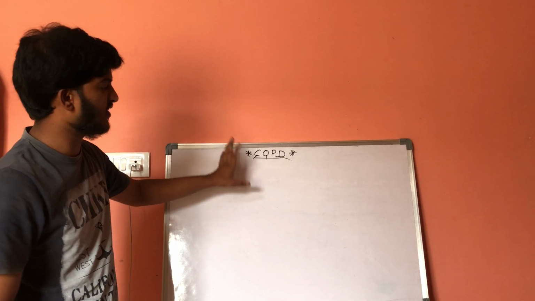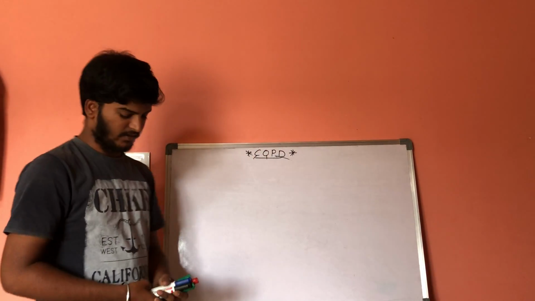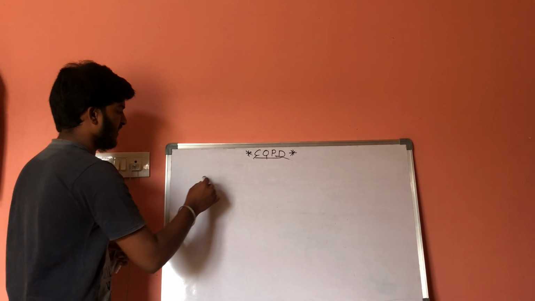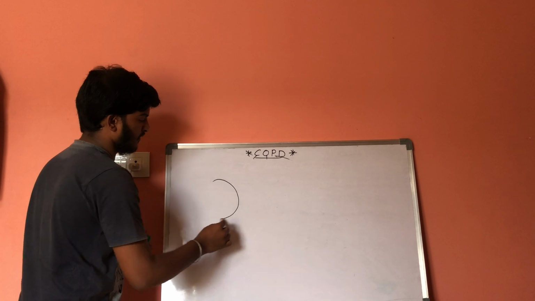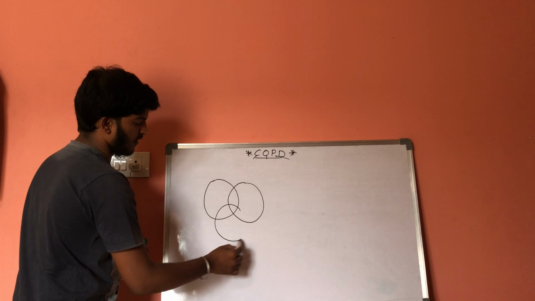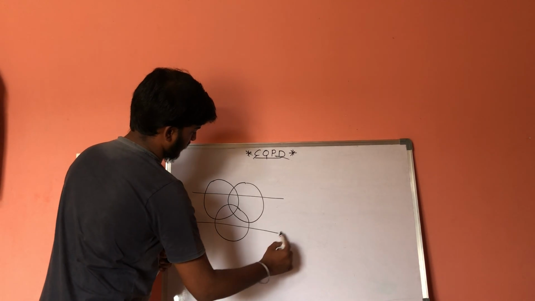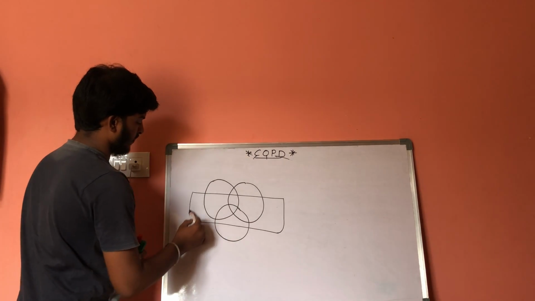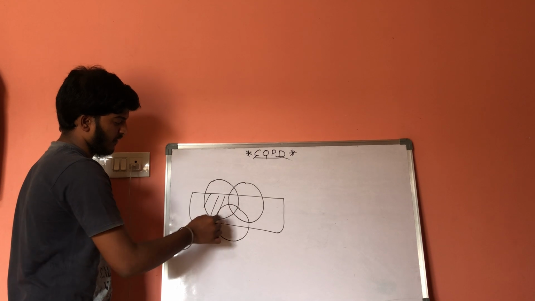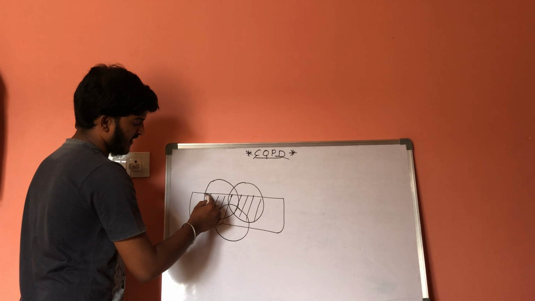In COPDs, there is only inflammation within the proximal parts of the bronchioles. Now, let us consider 3 circles and 1 rectangle, and here we will shade this part. This part is shaded.